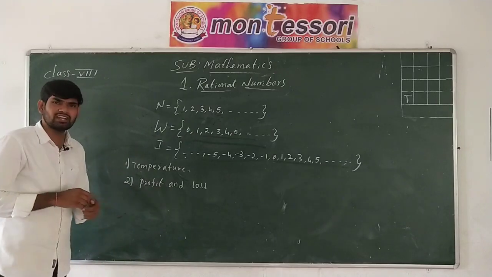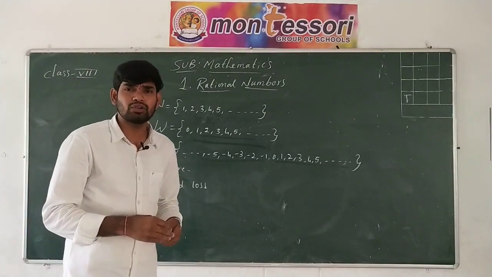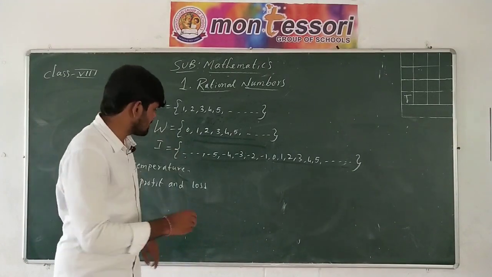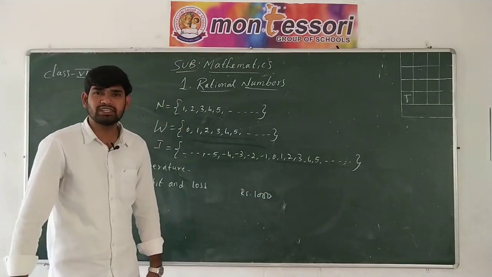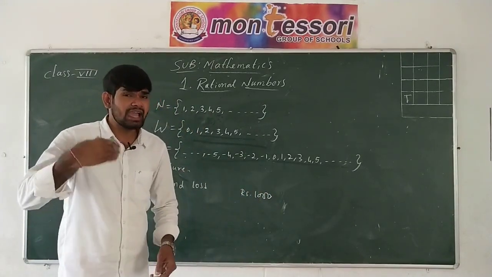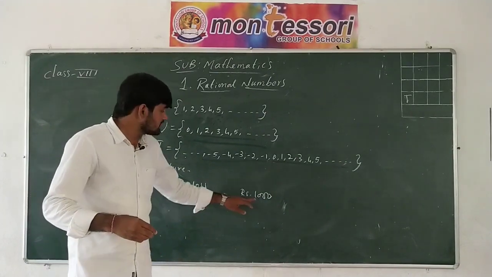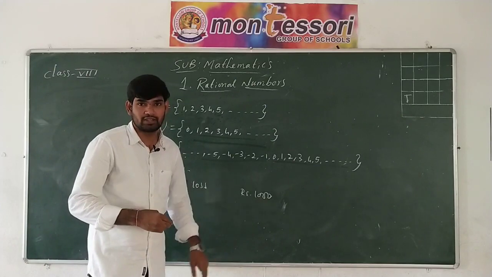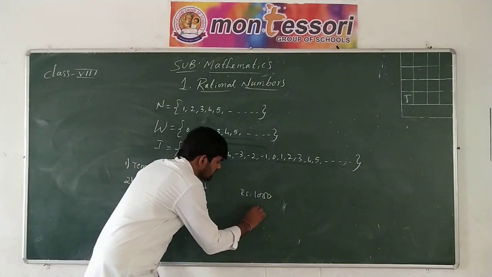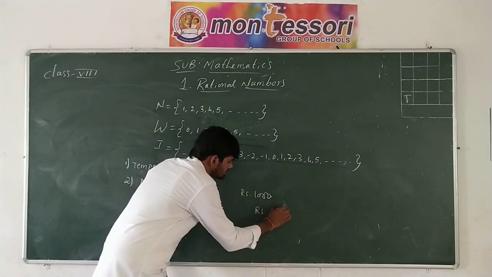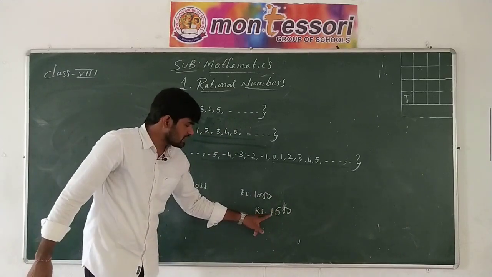Then what about profit and loss? How do we use integers in profit and loss? For example, I invested some amount in a company or in a business. For example, I invested 1000 rupees in the business. I said that I have a profit of 500 rupees on the invested amount of 1000 rupees. How do we denote that? If I say profit, we denote it with the plus. Now I have a profit of 500 rupees, I denote it with the positive sign.